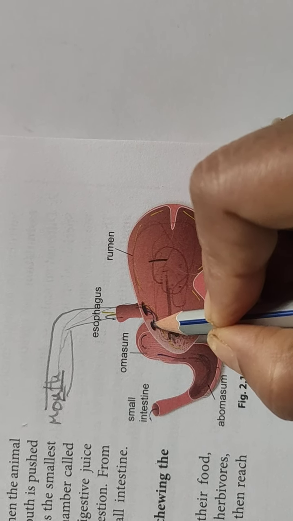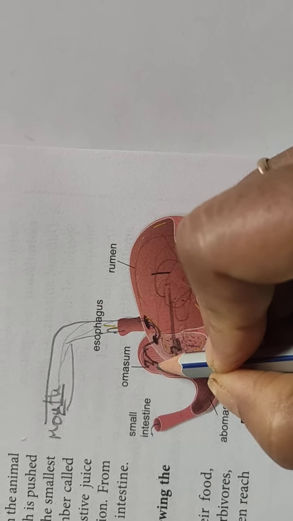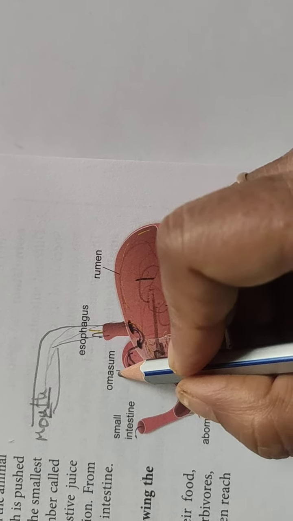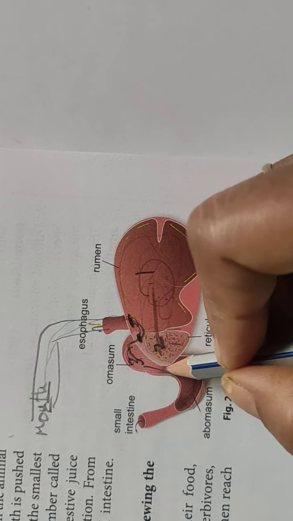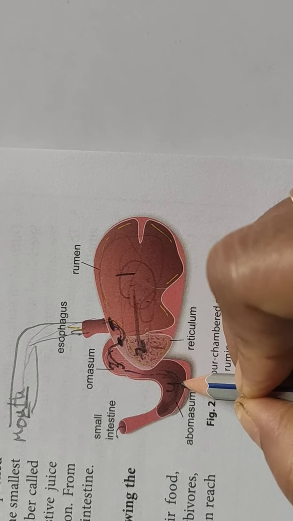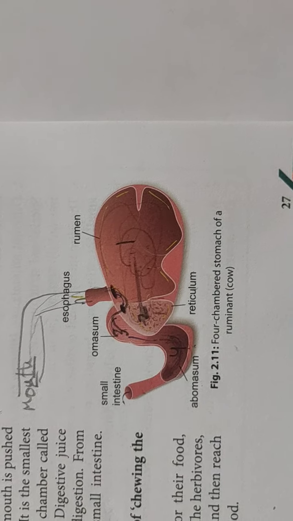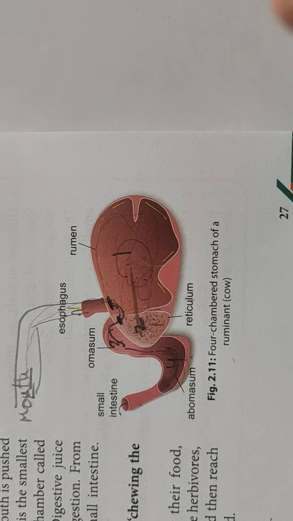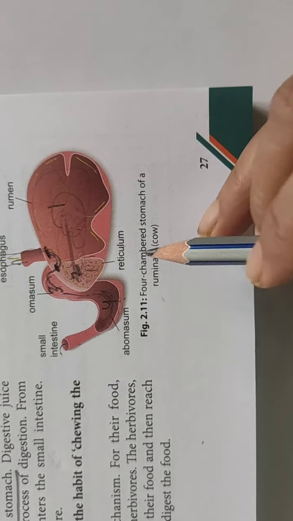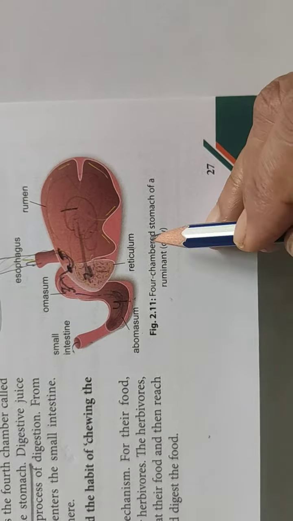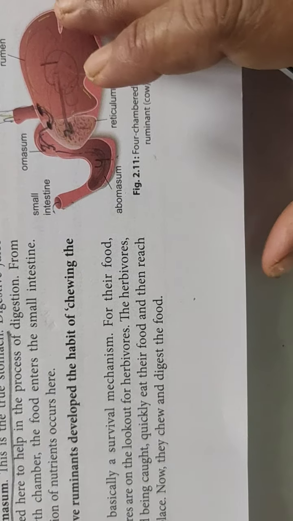Again from the mouth it comes to this omasum. This is the third chamber. From the third chamber it comes to the fourth chamber. This is abomasum, and from here it goes to the intestine. Clear? I think it is clear now. So from the fourth chamber it enters the small intestine and the nutrients reach here.